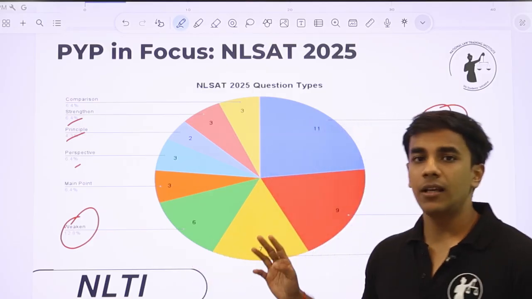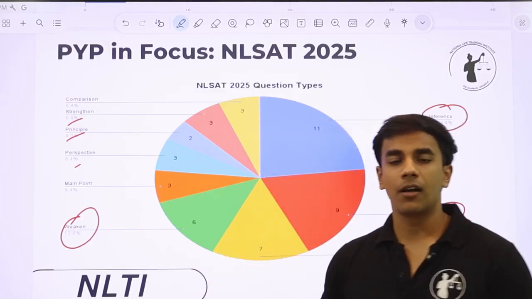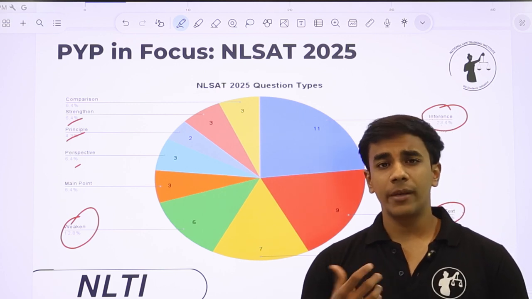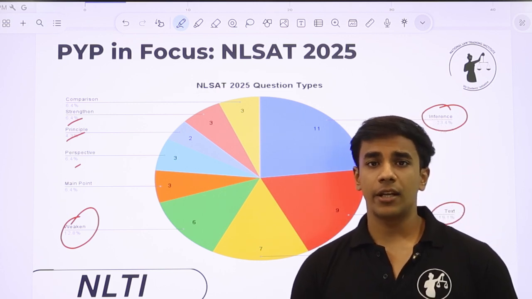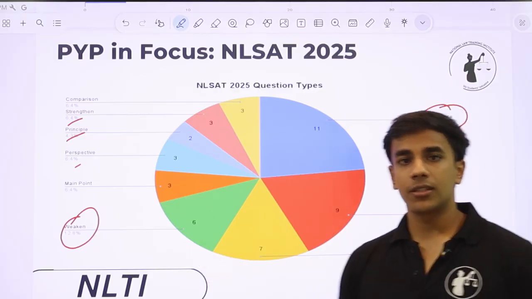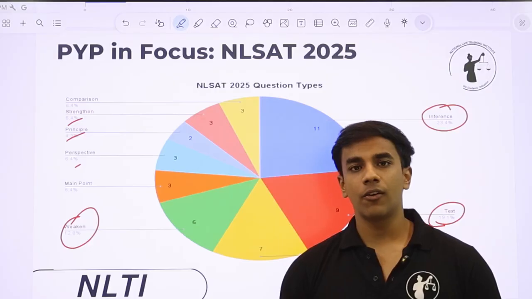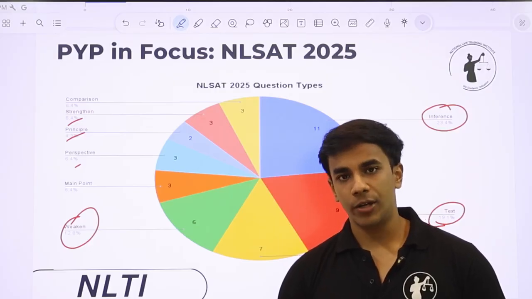So this is the primary paper in focus for us, because NLSAT 25 is the latest benchmark, the paper based on which our NLSAT 2026 predictions will follow. So this is very important. You can see here which question stems have been asked, and these question stems have the highest probability of being repeated in NLSAT 2026.